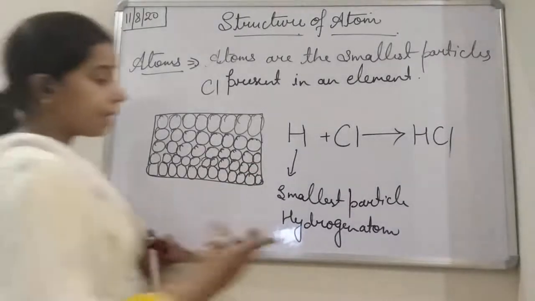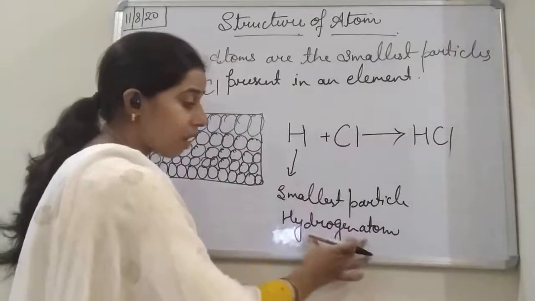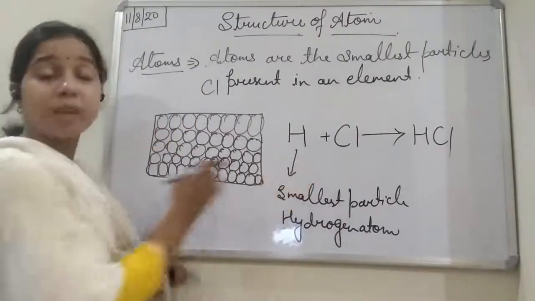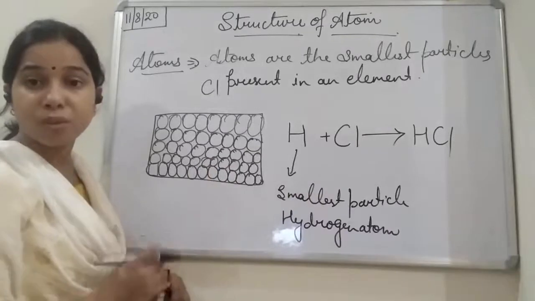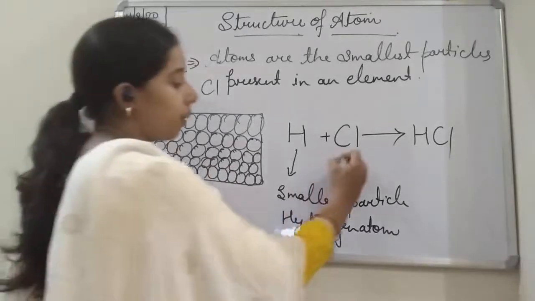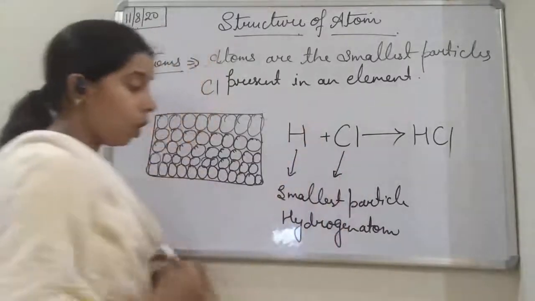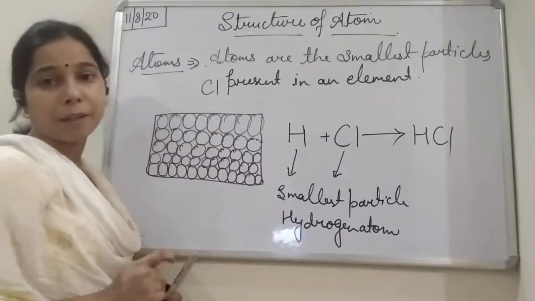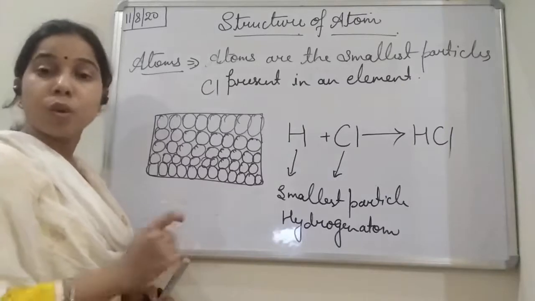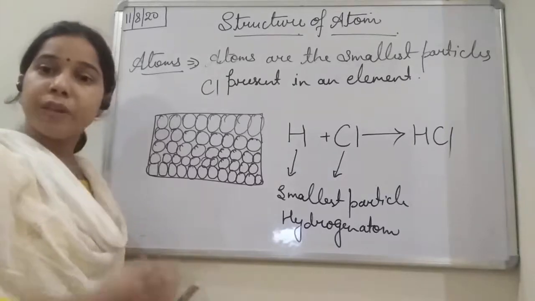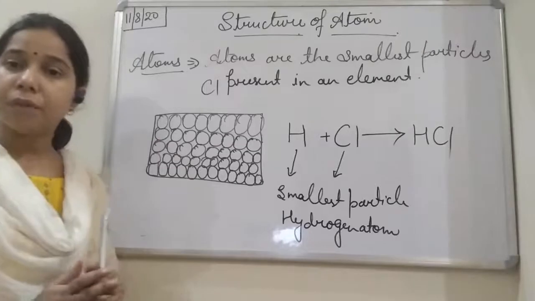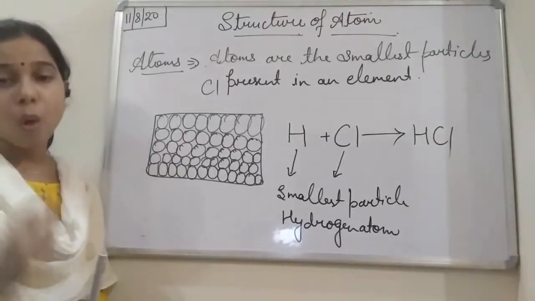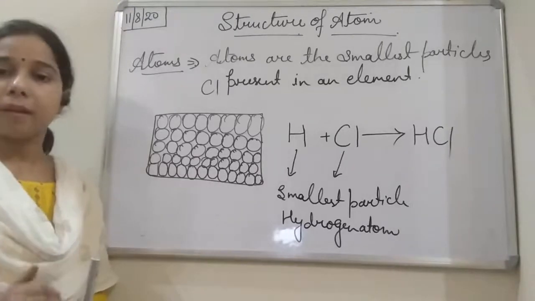Okay, students, so we can say that the hydrogen element consists of hydrogen atoms, or the chlorine element consists of the smallest particle present in it, that is the chlorine atom. So when the two elements combine together, we can say that in the reaction, atoms are the smallest particles which take part in it.